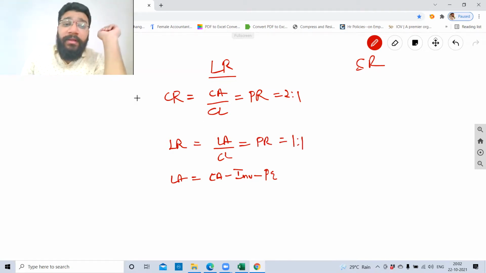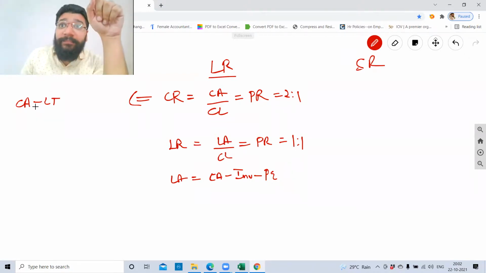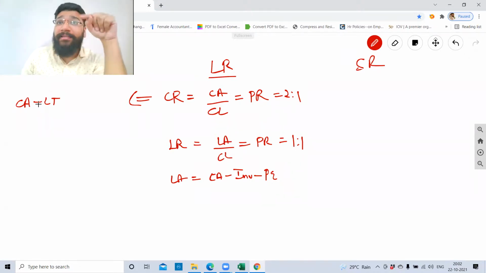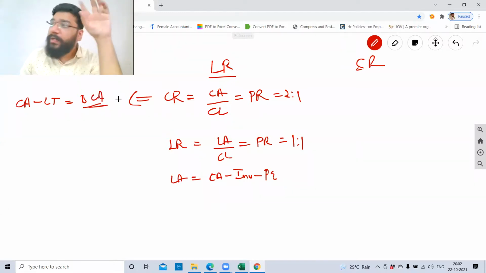One second. Here in current ratio, when I talk about current asset, from current asset you need to minus one thing. Loose tools. Loose tools, very important, guys. The reason why I'm doing this revision is so that you don't make mistakes. So from current asset, you'll minus loose tools. The balance current asset that you're getting is what you will take in the current ratio formula. Correct?